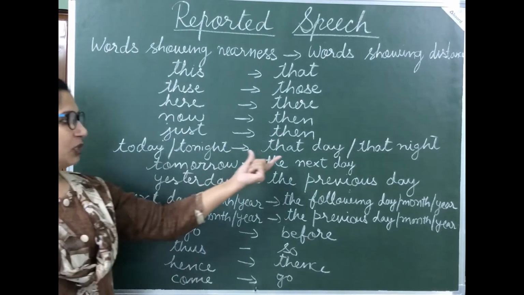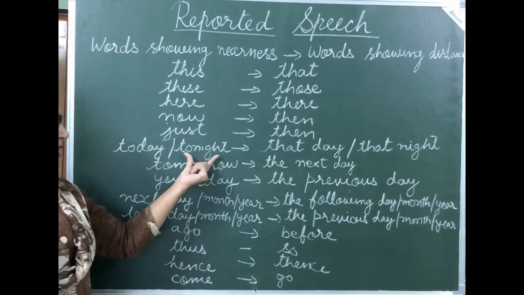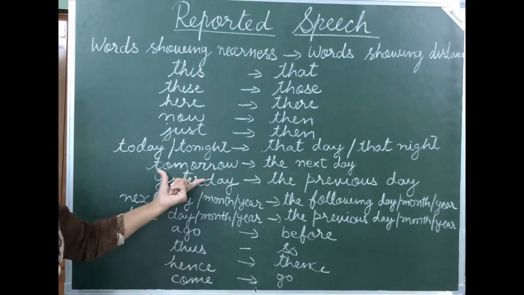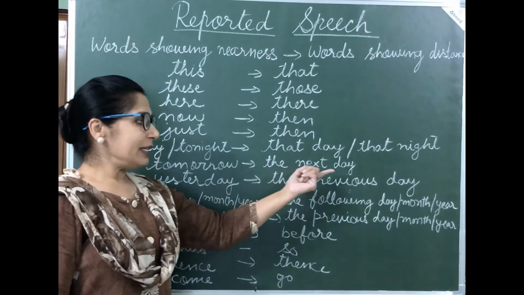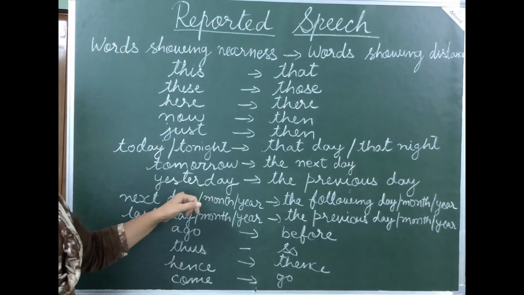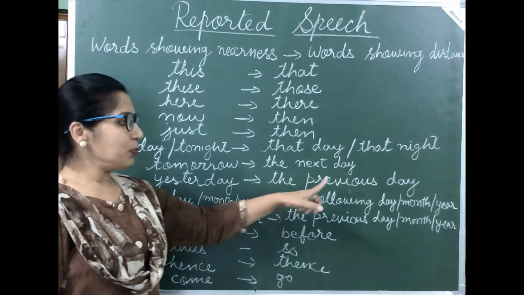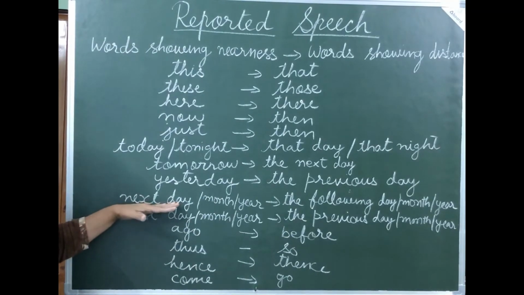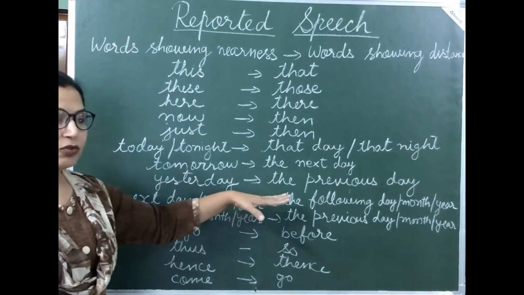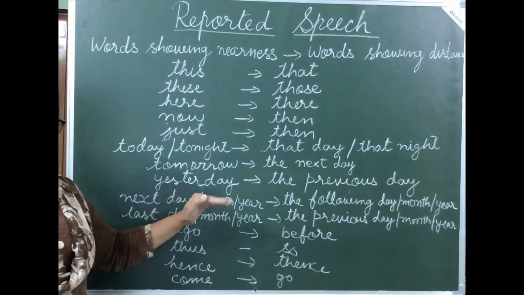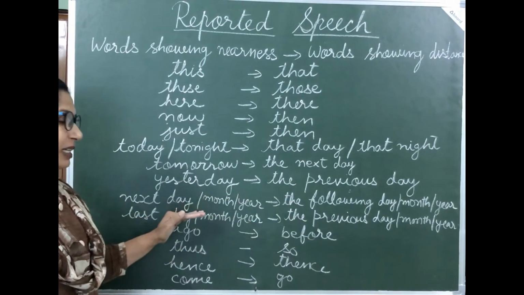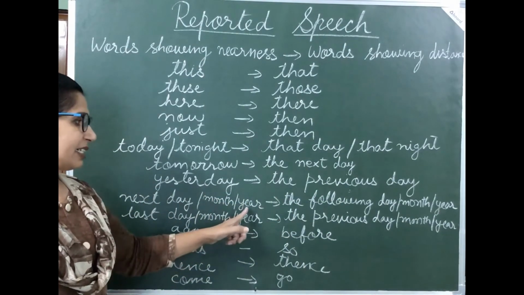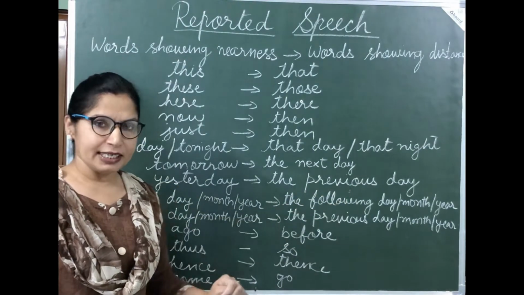Today changes into that day. Same way, tonight changes into that night. Tomorrow changes into the next day. Yesterday changes into the previous day. Now students, if there is next day, it will change into the following day. Next week changes into the following week. Next month changes into the following month. Next year changes into the following year.